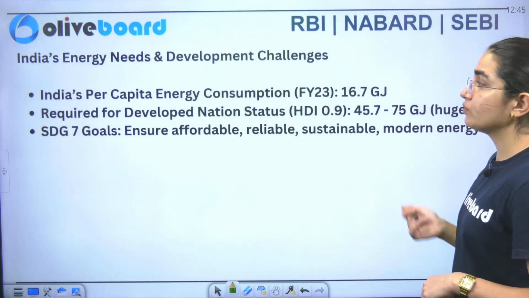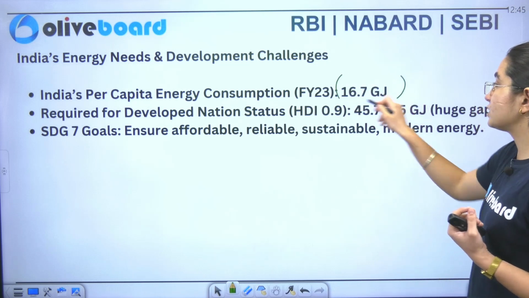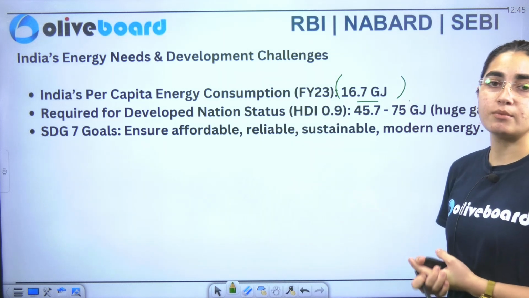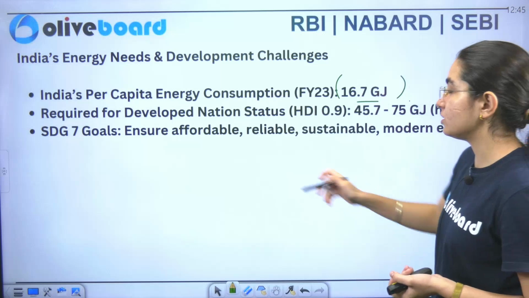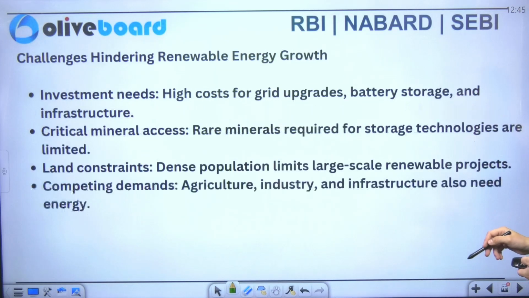So now talking about the India's per capita energy consumption, so you can see it is just 16.7 GJ, and if you see what is required here, we have to also focus on the sustainable development goal 7, which ensures affordable, reliable, sustainable modern energy. Now we'll see the challenges that are hindering renewable energy growth.